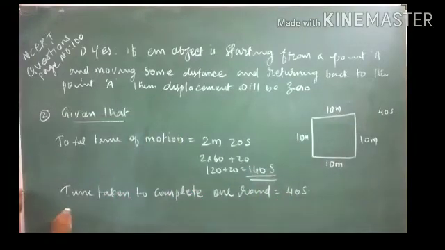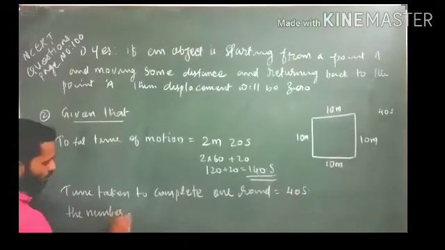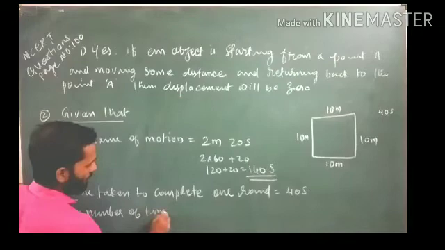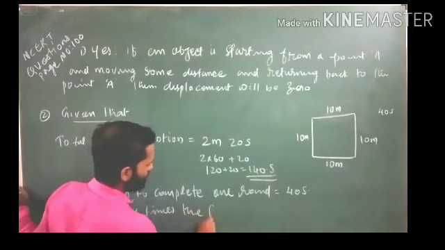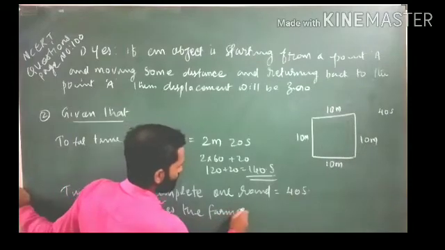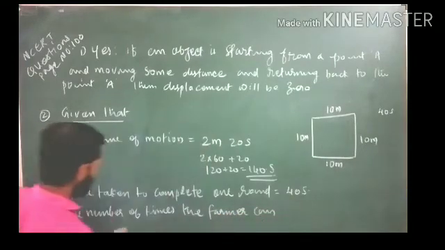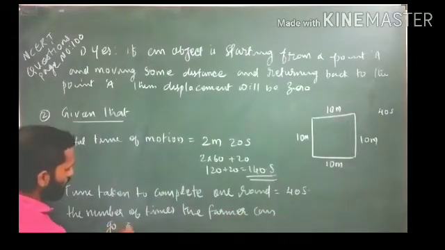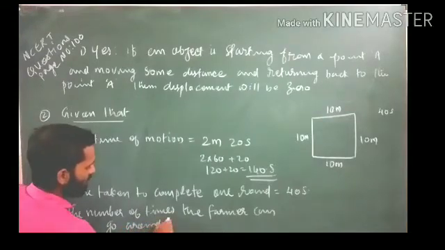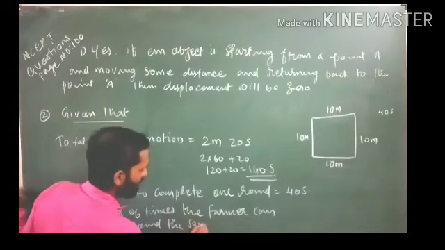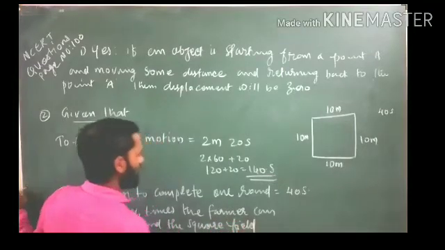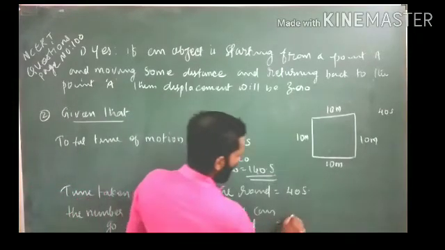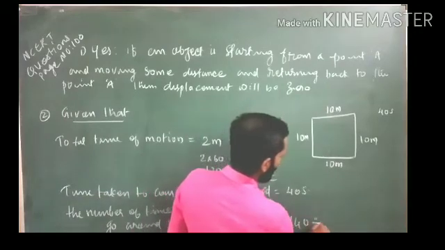So the number of times the farmer can go around the square field is equal to 140 upon 40.